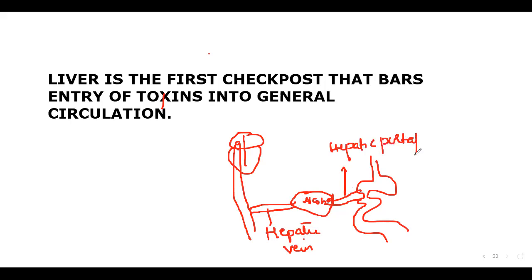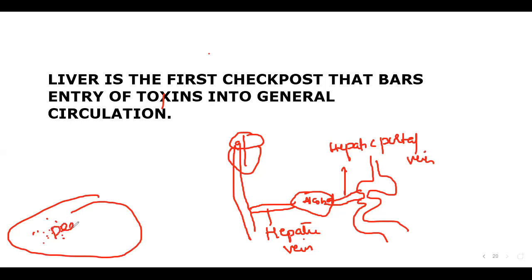Anything should reach the liver first. But actually there is a danger. Because of this, the liver is the first organ to be damaged. In alcoholic people, what happens to the liver? Liver cells die one after another.